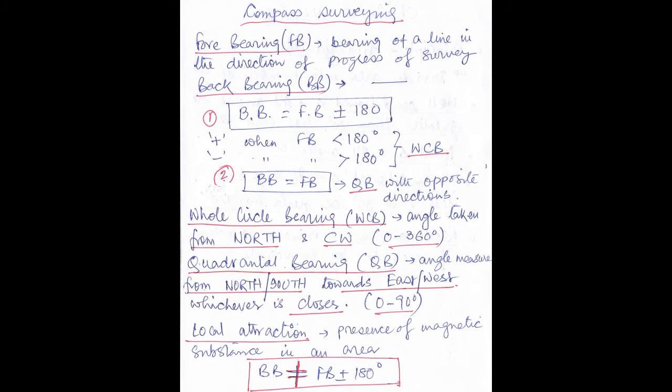In that case, the relationship I have shown in equation 1, that is BB equal to FB plus minus 180 degrees, will not be satisfied. The relationship will be BB not equal to FB plus minus 180. So what is the conclusion over here? If after taking a round of readings we find that BB is not equal to FB plus minus 180, that means in that site there is local attraction. That means there is a presence of a magnetic substance which has affected the reading.